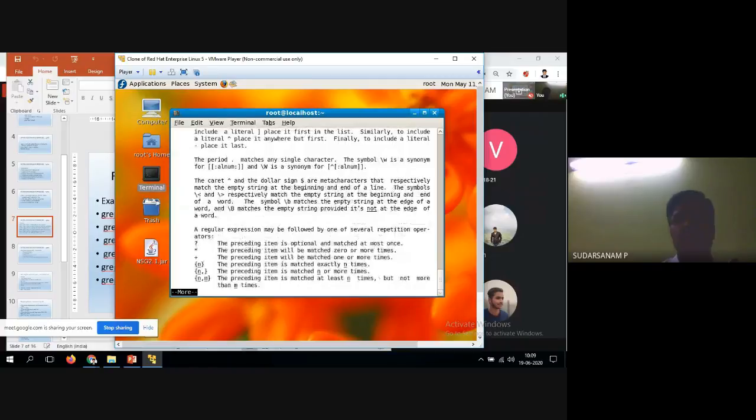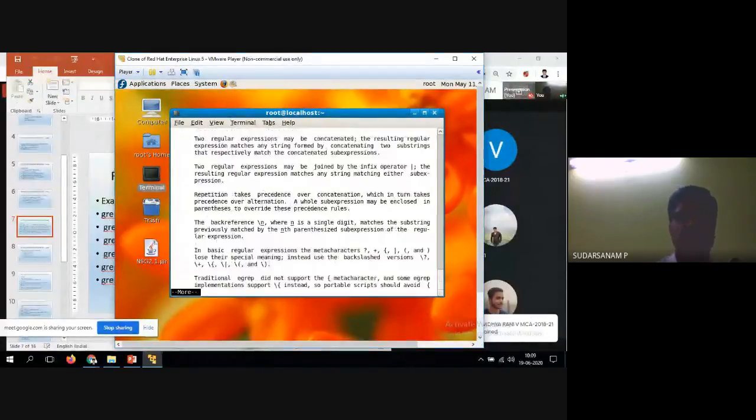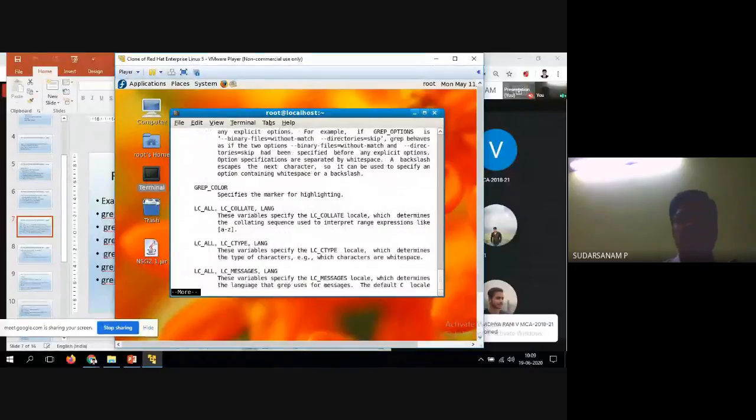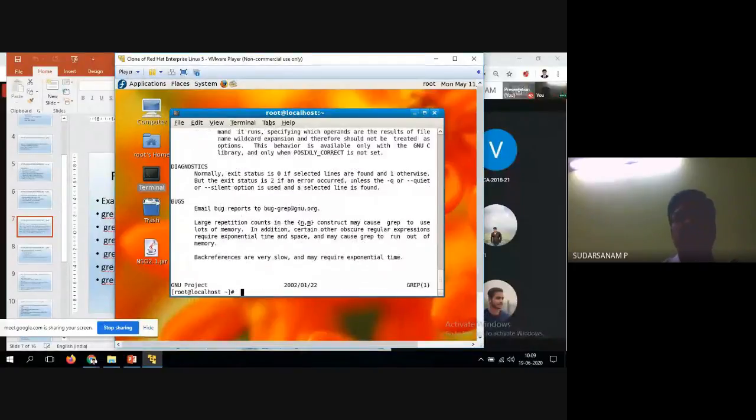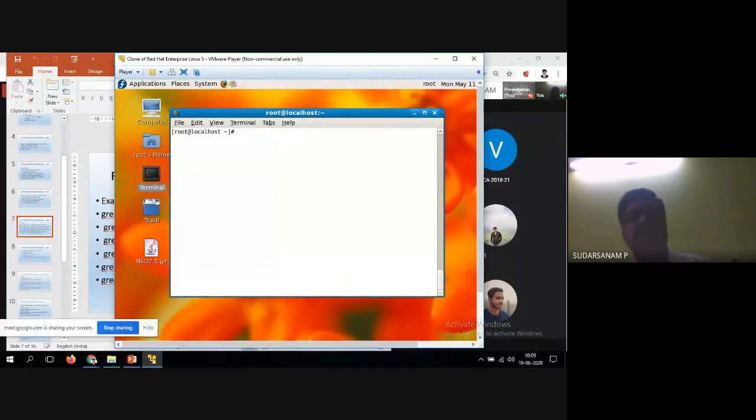So see how many options are available, and regular expressions. These are all the options. And finally you have the question mark, star, plus, n, so all these things are options. We'll see one by one how they work. Learning all of them is a bit difficult, so just some of the options that are very important, 5 to 6 commands, we will practice.